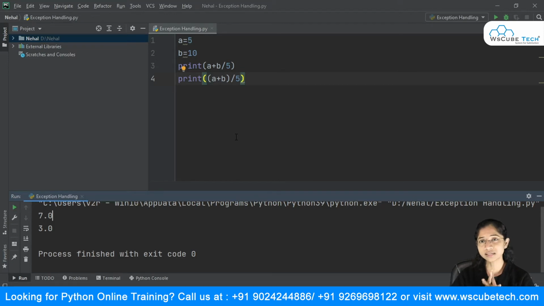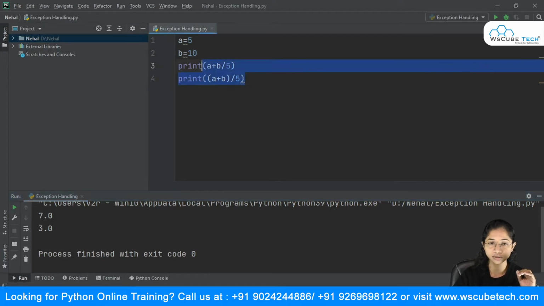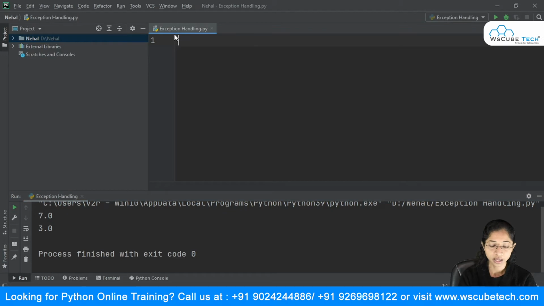And the third one is the runtime error. Now, what is the runtime error? We will understand that too with the help of an example. Suppose I am taking two numbers from the user, all right, and I just want to divide those numbers.